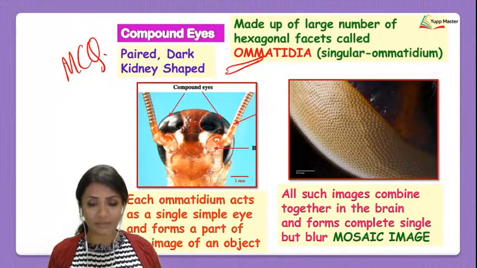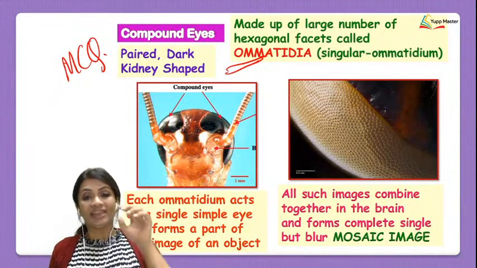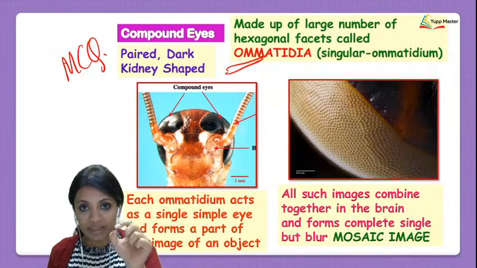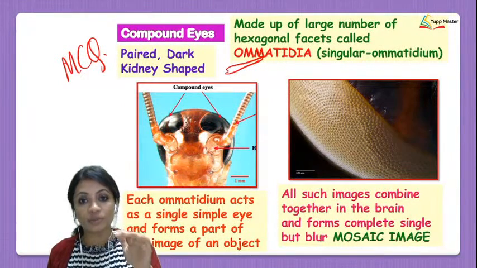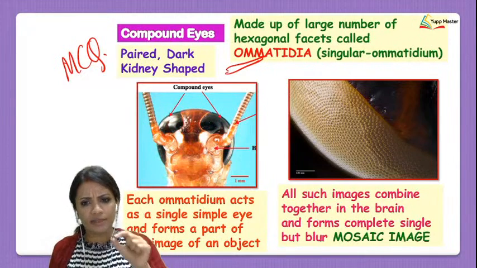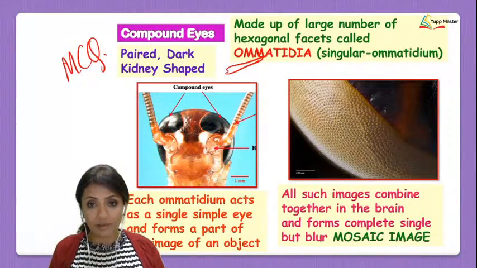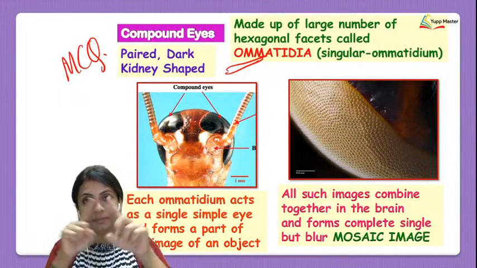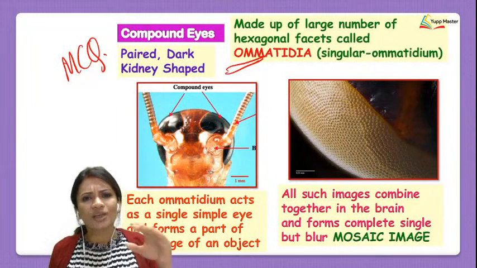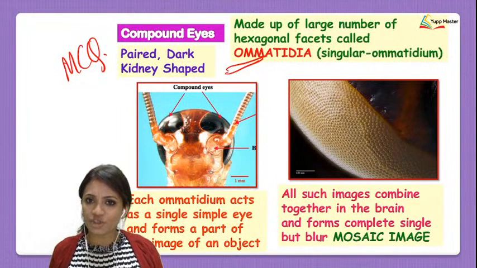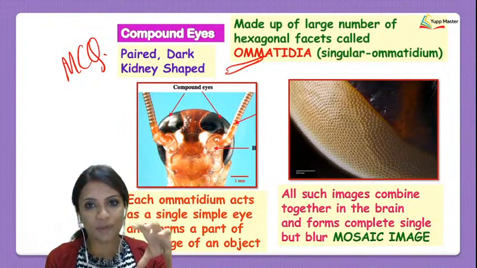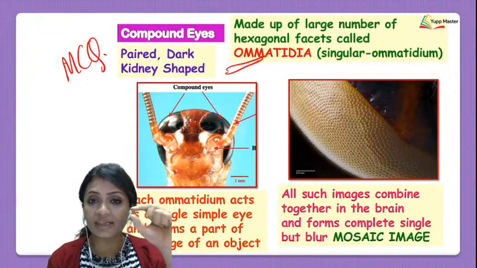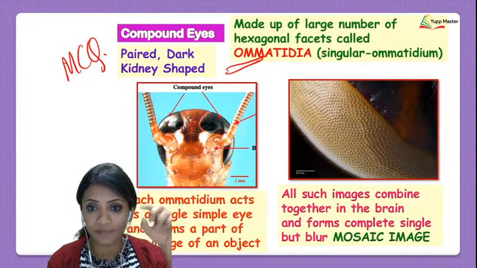What is a mosaic image? It is called a mosaic image because each ommatidium, remember this word, takes one part of that image and puts it together, and only after putting all those small parts together will the cockroach be able to observe that image. So isn't this just like a small kid's jigsaw puzzle? When you have a jigsaw puzzle of a small kid, each and every small part of the puzzle plays an individual role in the whole picture, doesn't it?